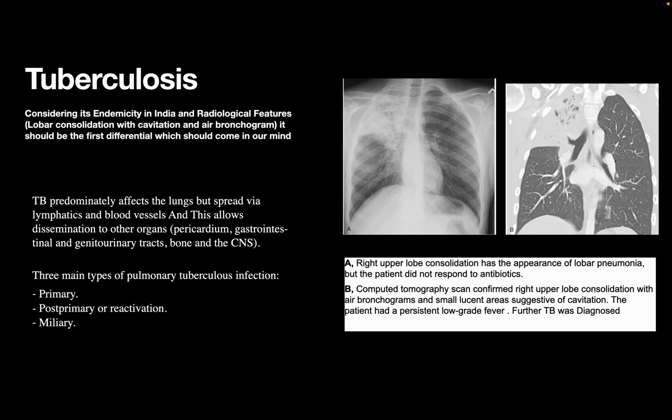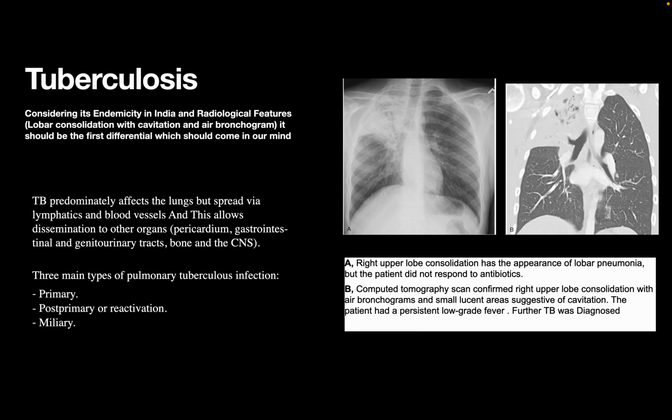TB predominantly affects the lung, but it can also spread by lymphatics and blood vessels, and this allows it to disseminate into other organs. In this image, we can see the patient had a lobar pneumonia, but the patient was not responding to antibiotics even after a few weeks of antibiotic therapy. So we thought of TB pneumonia, and we did a CT, and in CT we saw a consolidation with air bronchogram and cavitation, which suggests that the patient had TB.